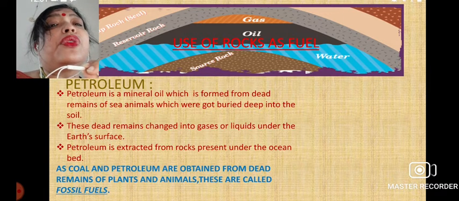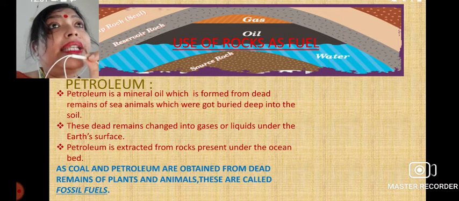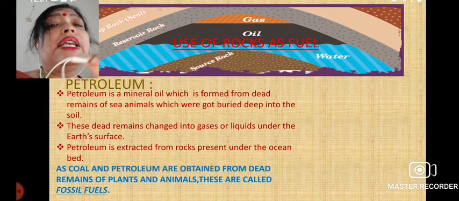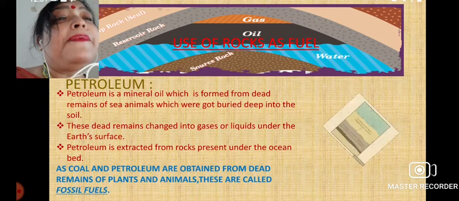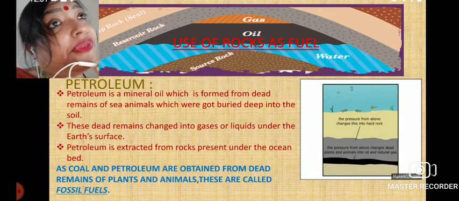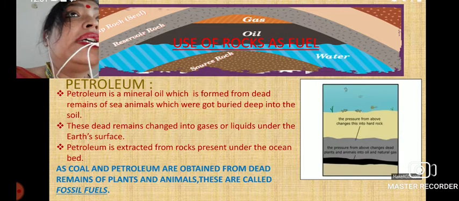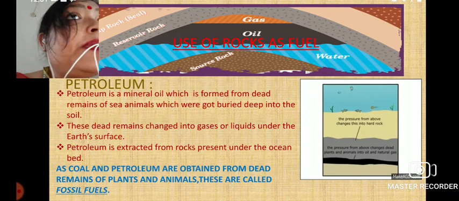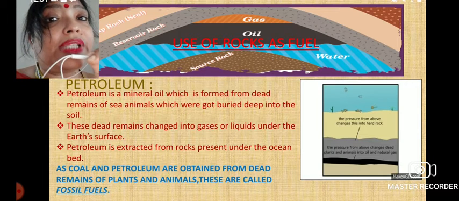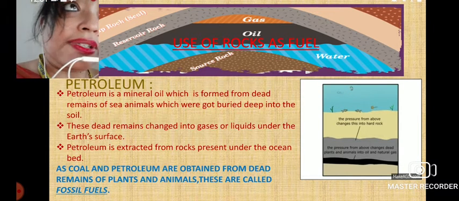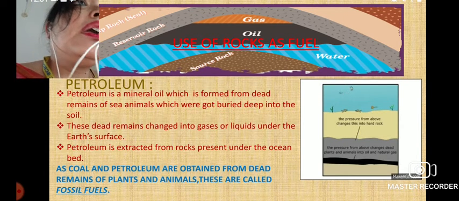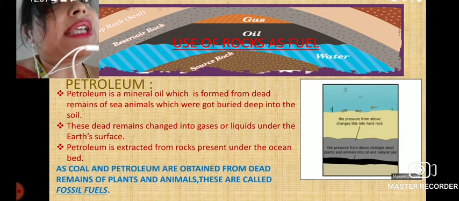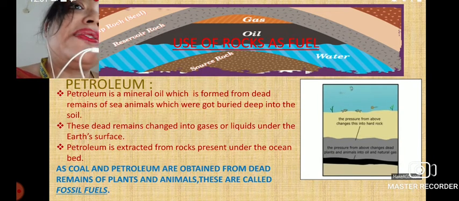So coal and petroleum are obtained from the dead remnants of plants and animals. As they are obtained from the fossils of plants and animals, they are known as fossil fuels. Fuel means that by burning them they produce heat, light and energy, which can be used not only for cooking, but also for running different types of machinery or doing different activities. They are known as fossil fuels.